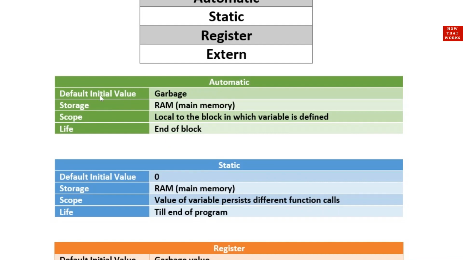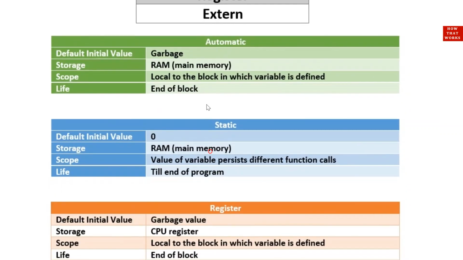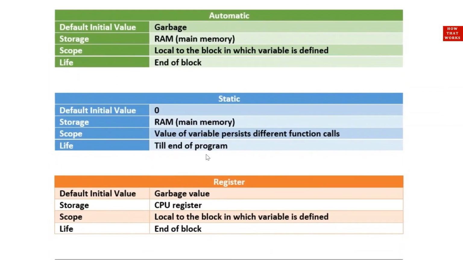So there are four properties that we discuss for storage classes of a particular variable: default initial value, storage, scope, and life. For automatic, these are garbage, RAM, scope is local to the block in which variable is defined. That means the block where the variable is defined, its value will reflect only in that block, and life is end of the block. Whenever that block finishes, its value also vanishes. We will also explain all these storage classes with programs. Then you will get to know about them very easily.